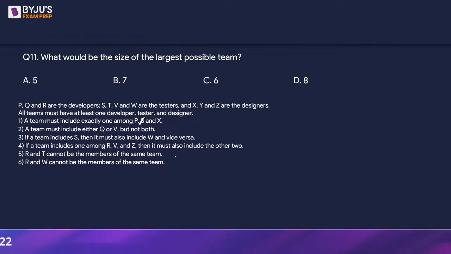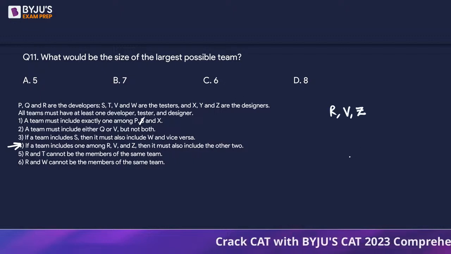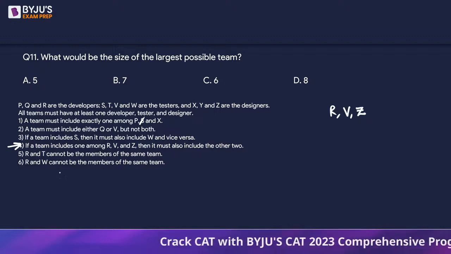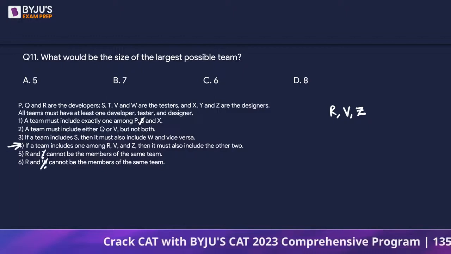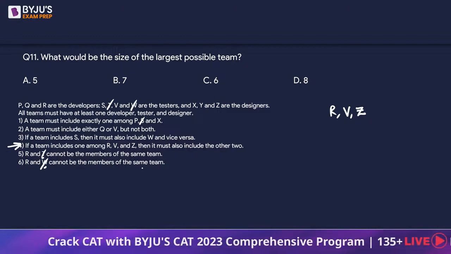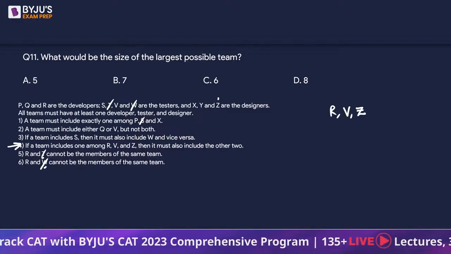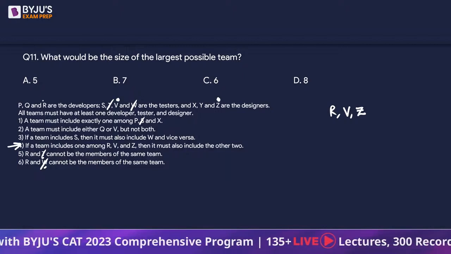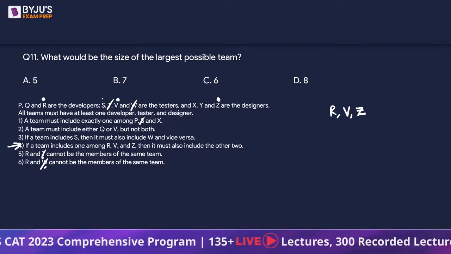Or if we start from S, we can't take V. But since we need to maximize, let's start with the fourth statement: R, V and Z, let's take them. The moment I take R, V and Z, T and W can't be taken. So let's remove them. Z is taken, V is taken, R is taken. Of course, we can't take S.